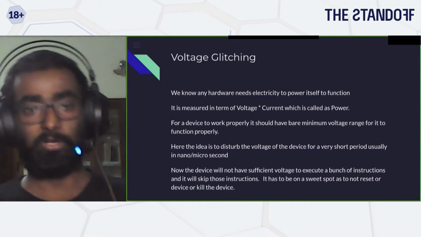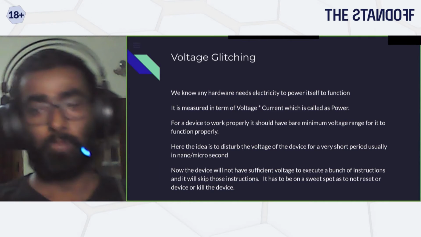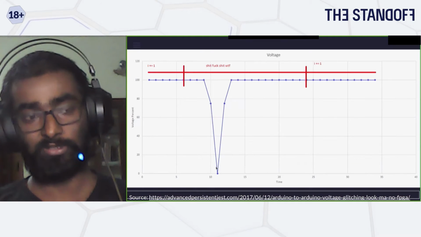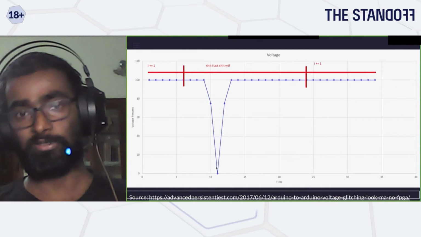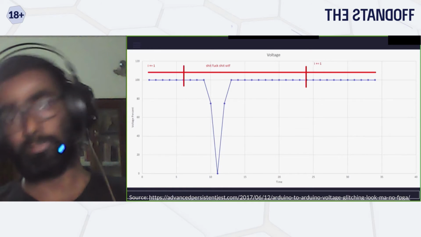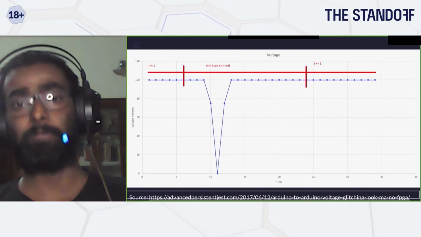So for your processor to work, it needs power. What if you were able to figure out the exact location at which that instruction is executed? For example, a test instruction, or a jump-if-zero or jump-if-not-zero instruction, because they are basically compare operations.